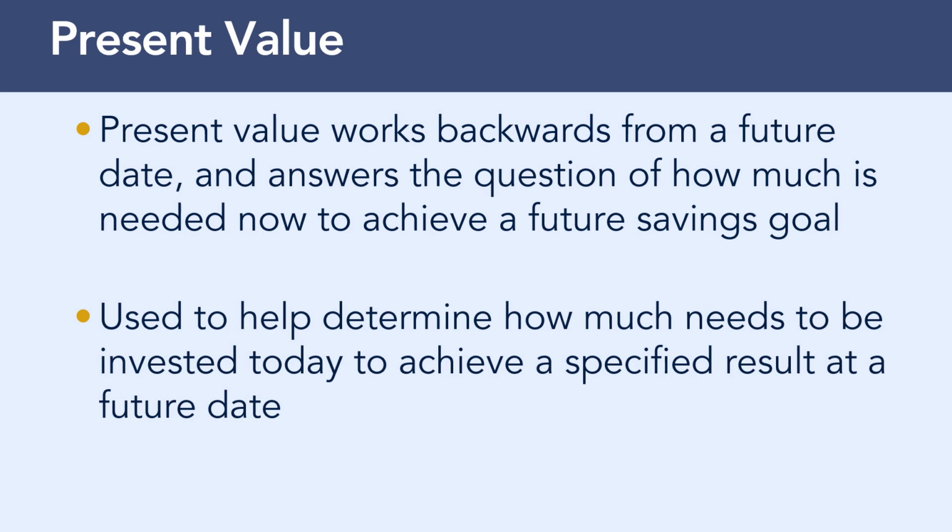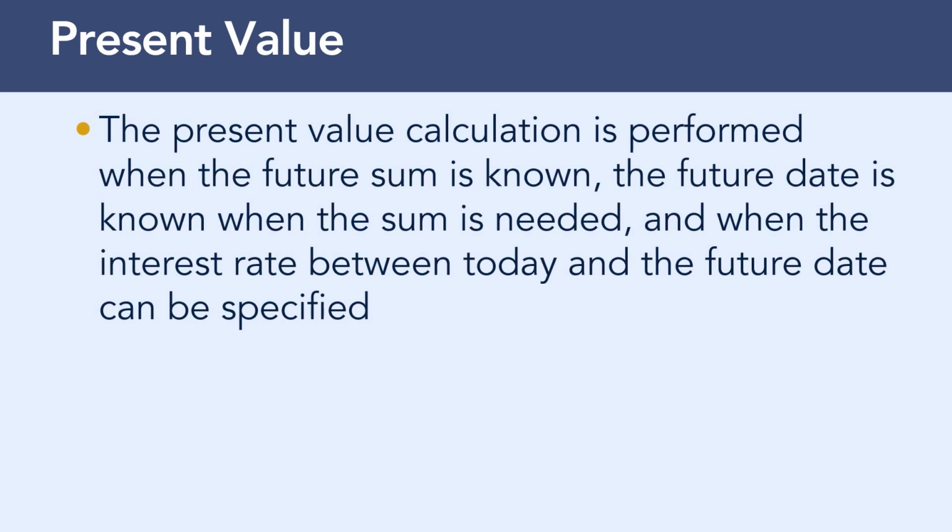Present value tells us that if $5,000 is needed at a future date, then less than $5,000 needs to be saved today, because today's sum will earn interest and grow over time. The present value calculation is performed when the future sum is known. The future date is known when the sum is needed, and when the interest rate between today and the future date can be specified.